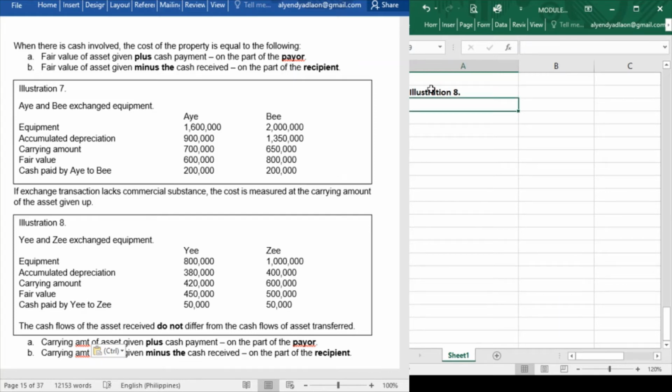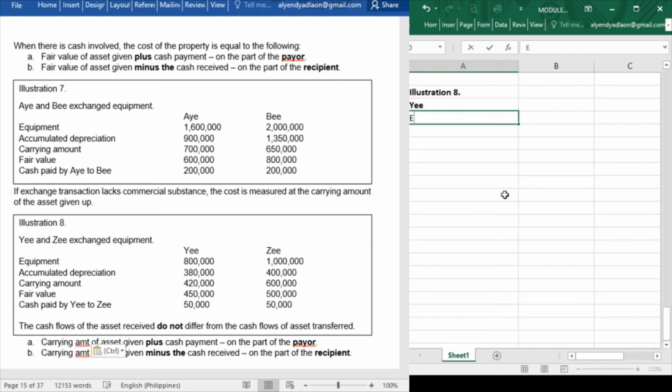Y and Z exchange equipment. So we have here the information for the equipment, accumulated depreciation, carrying amount, fair value, and cash paid by Y to Z. The cash flows of the asset received do not differ from the cash flows of the asset transferred. So, since the cash flows do not differ, this is the indication that this transaction lacks commercial substance. Now, how do we journalize for that? So, let us first start on the part of Y, which is the payer of the cash.